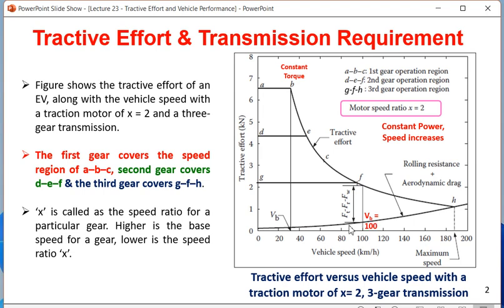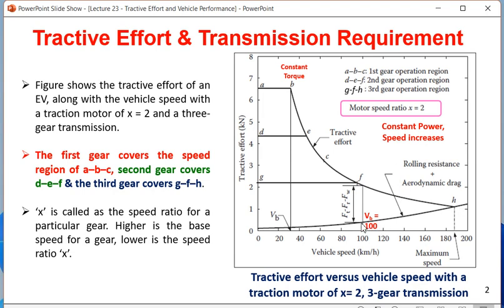Here you are finding that at this point the vehicle speed is very high, around 190 km per hour. Rolling resistance is also increasing, aerodynamic drag is also increasing. But nevertheless, the vehicle is at higher speed, and while estimating the efficiency, this slide will be important. So this characteristic you also have to explain while explaining this graph. So what all things can we find out here?